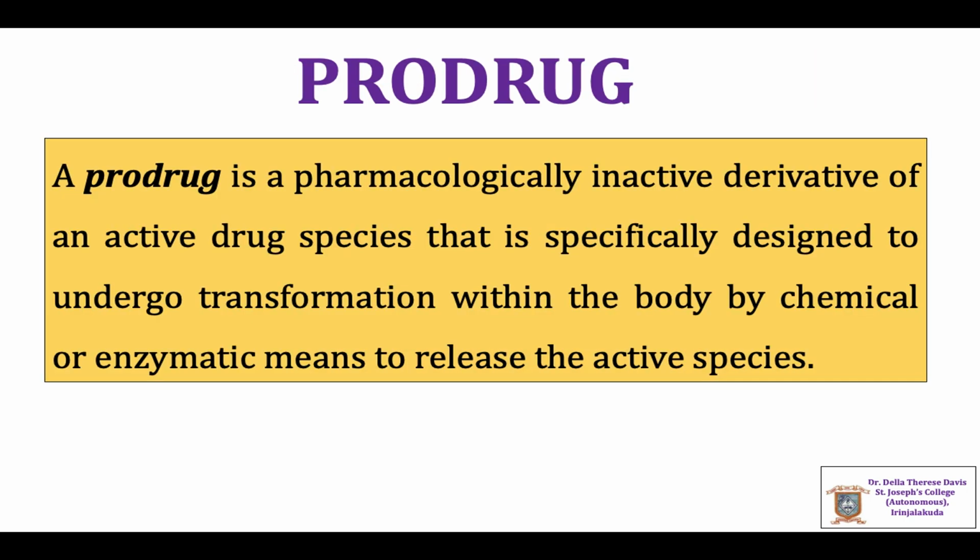Next is prodrug. A prodrug is a pharmacologically inactive or less active derivative of an active drug species that is specifically designed to undergo transformation within the body by a chemical reaction or enzymatic means to release the active species.